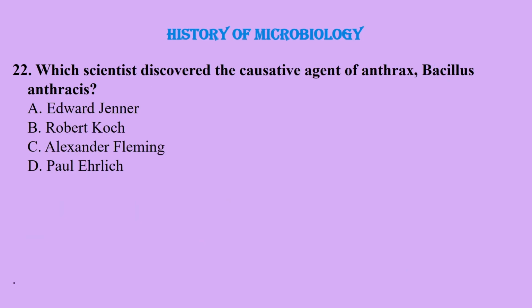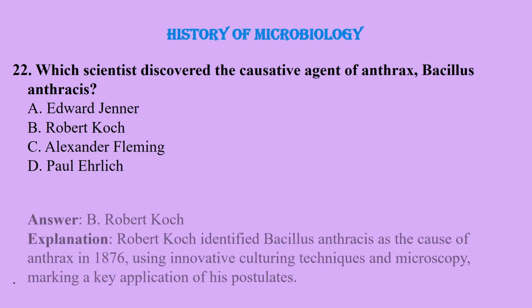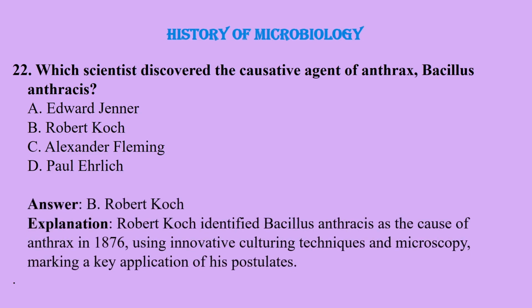Question number 22. Which scientist discovered the causative agent of anthrax, Bacillus anthracis? Edward Jenner, Robert Koch, Alexander Fleming, or Paul Ehrlich? And the correct answer is Robert Koch.